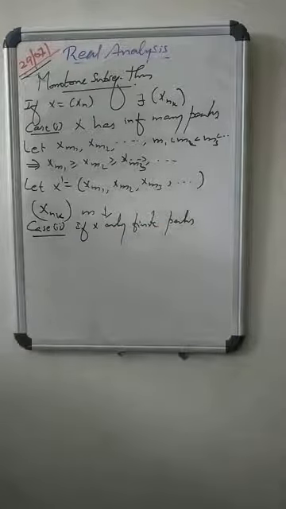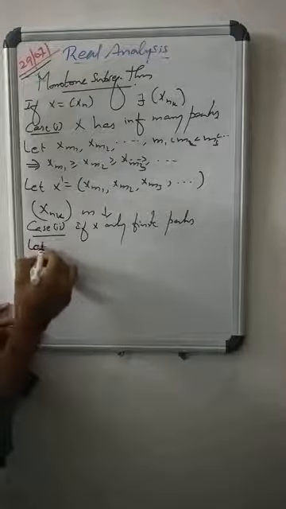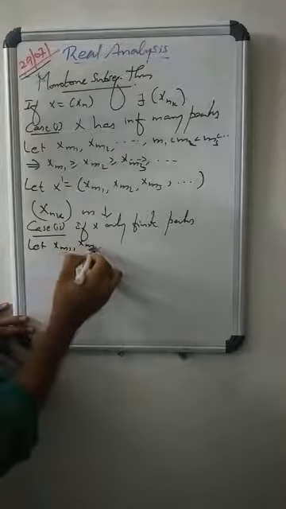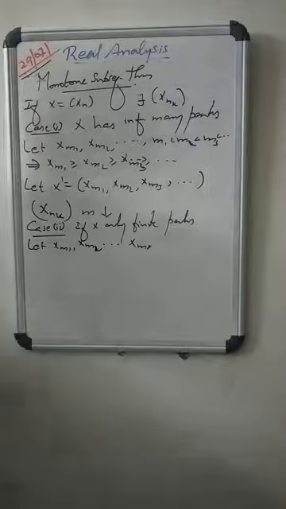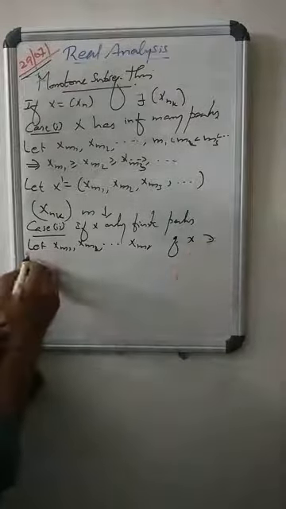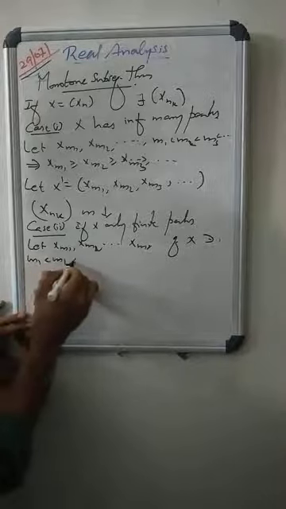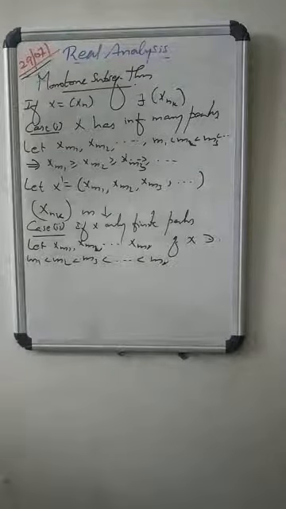Finite peaks means let xm1, xm2, etc., xmr be the peaks of the given sequence X, such that m1 less than m2 less than m3 less than etc. less than mr.